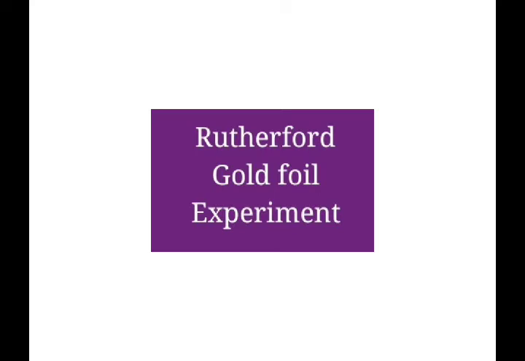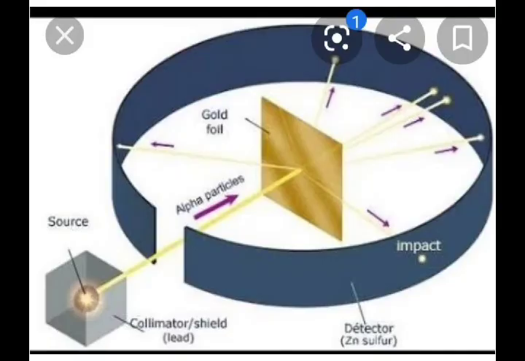But after that, Rutherford actually did the gold foil experiment to prove that the Thomson model was wrong. Actually, atom also contains a nucleus. So the nucleus was found out by Rutherford by using this gold foil experiment. So now let us start the Rutherford gold foil experiment.